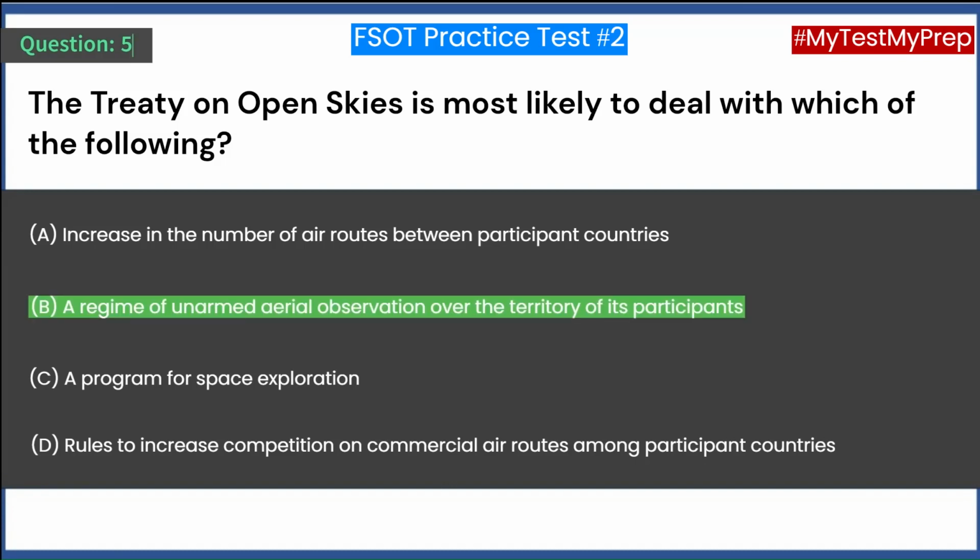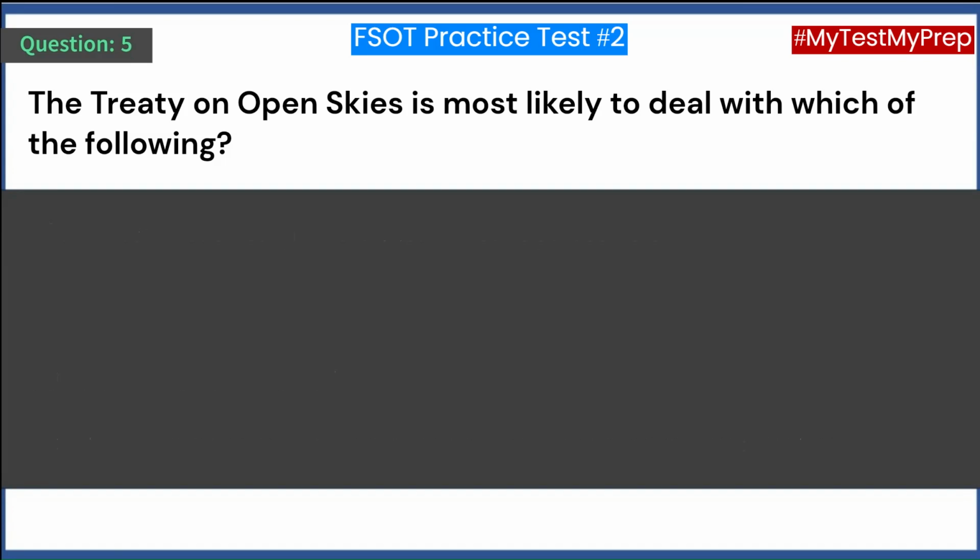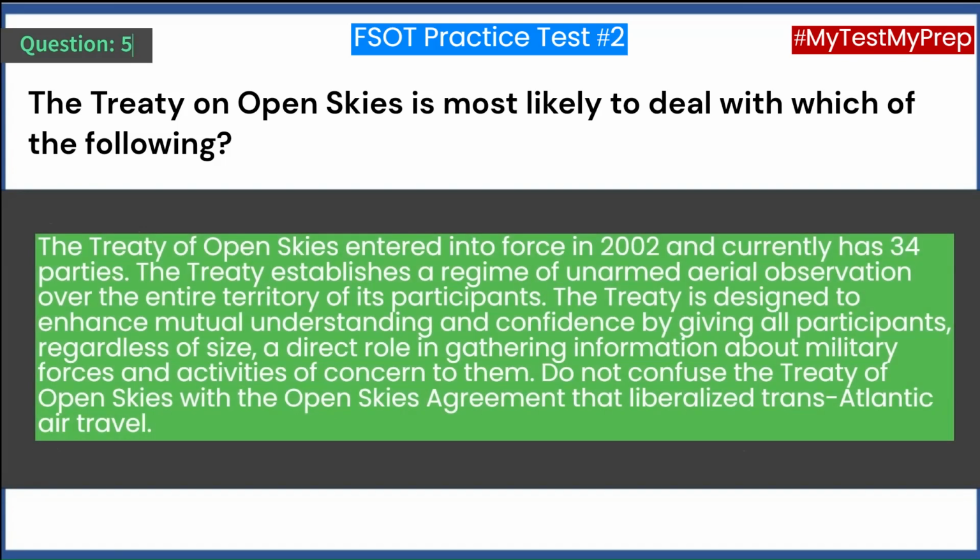Answer B. A regime of unarmed aerial observation over the territory of its participants. The Treaty on Open Skies entered into force in 2002 and currently has 34 parties. The treaty establishes a regime of unarmed aerial observation over the entire territory of its participants. The treaty is designed to enhance mutual understanding and confidence by giving all participants, regardless of size, a direct role in gathering information about military forces and activities of concern to them. Do not confuse the Treaty on Open Skies with the Open Skies Agreement that liberalized transatlantic air travel.